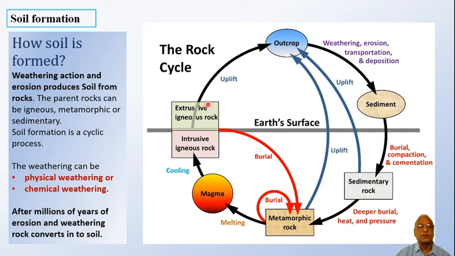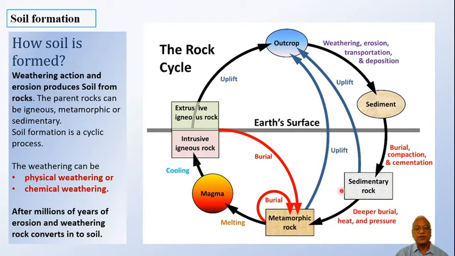The part which is getting exposed on the surface of the earth gets lifted up, and then because of so many reasons, it gets weathered, it gets eroded and transported and deposited. This is where we can say that there is formation of soil. And then after that formation of soil, the soil particles get settled down, it is called sediment, and then it gets deep below the sea surface or ground surface, gets buried, compacted in cementation form, which is called